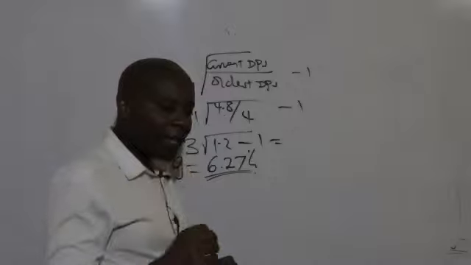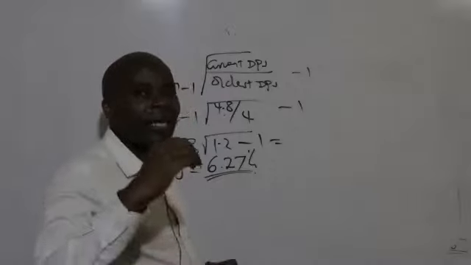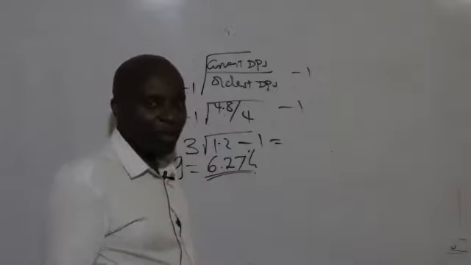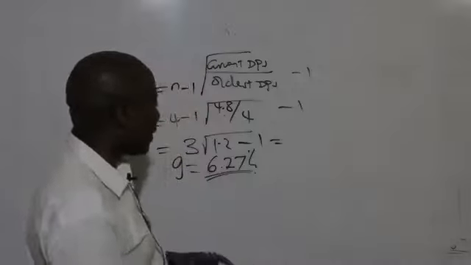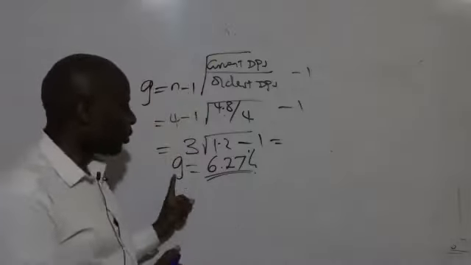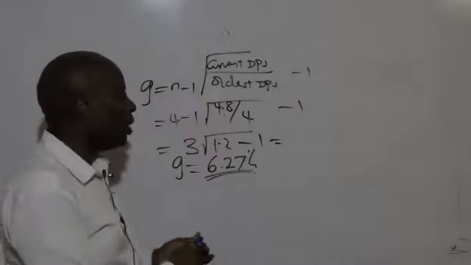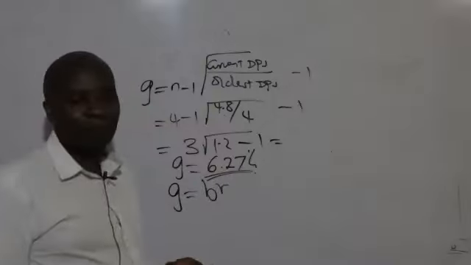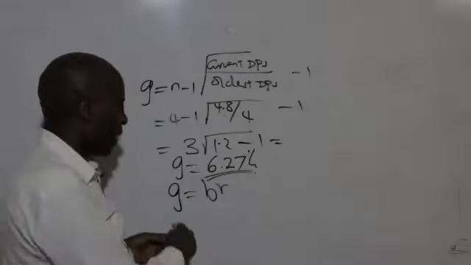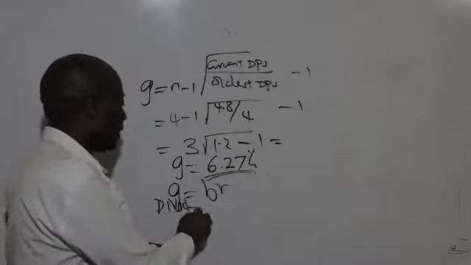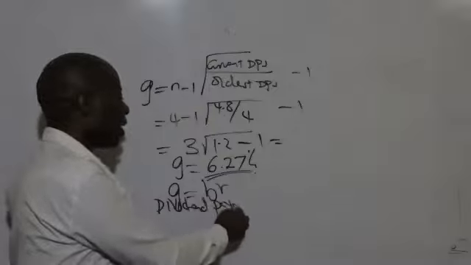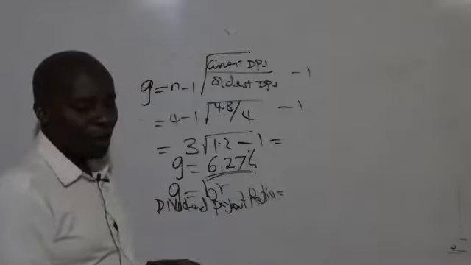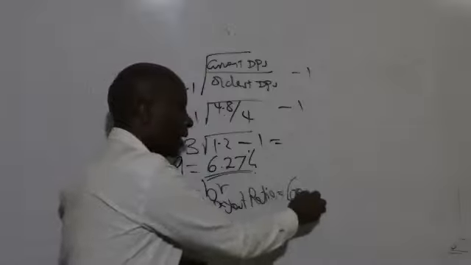But after getting that growth rate, ladies and gentlemen, that is not yet enough. You have not arrived yet. Why? Because the examiner is talking about a connection between your growth rate and return on investment. And the only connection we know between the two is that G equals BR. And this examiner has given us the dividend payout ratio, which he says is 60%.